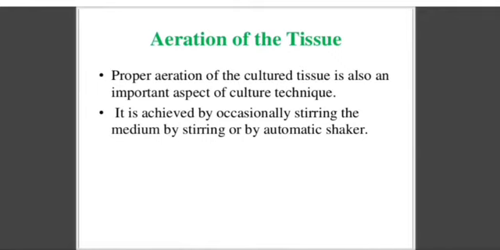Next one is the aeration of the tissues. Proper aeration of the cultured tissues is also very important in culture techniques. It is achieved by occasionally stirring the medium, or we can use automated shakers. In cell suspension culture, the suspension is always rotated. So aeration is provided to the medium and the plants. So these techniques are very important.